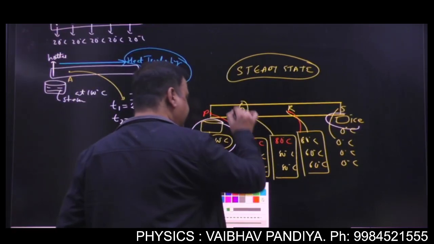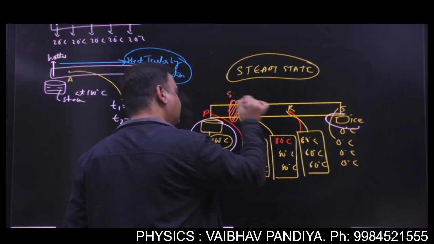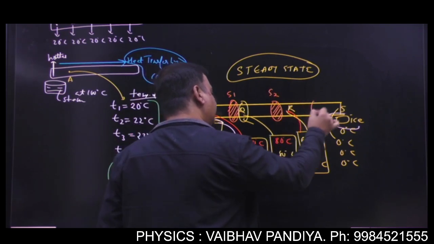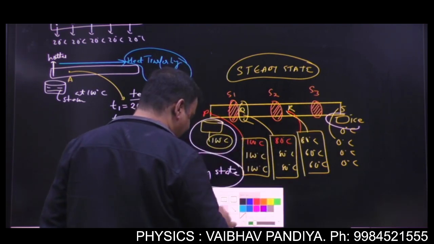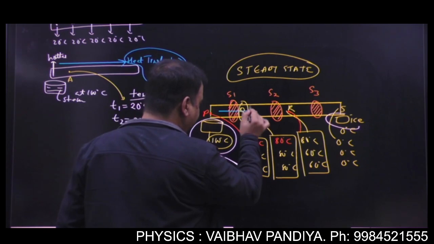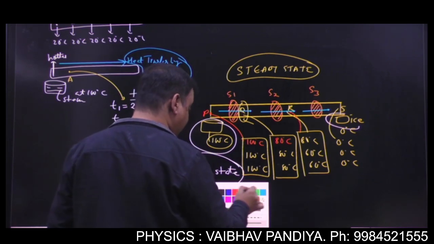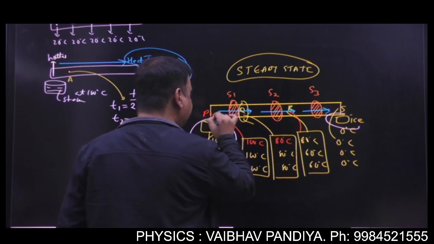Number two, what you will see. When the steady state has been attained and you are taking this surface 1, this surface 2, this surface 3, your rate of flow of heat, that is the thermal current, will be same through each surface.